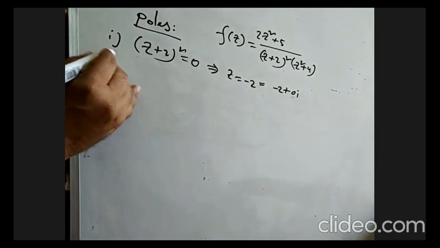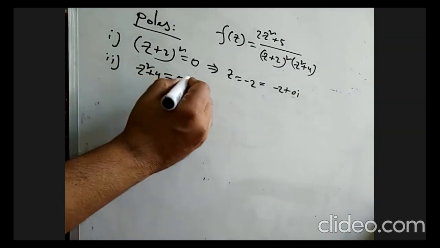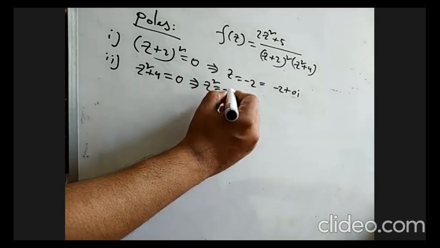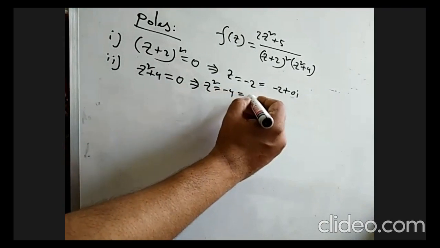Again, the second pole, what will be? z square plus 4 equals to 0. Taking this, z square equals to what will be? Minus 4. And this minus 4 can be written as equals to what?